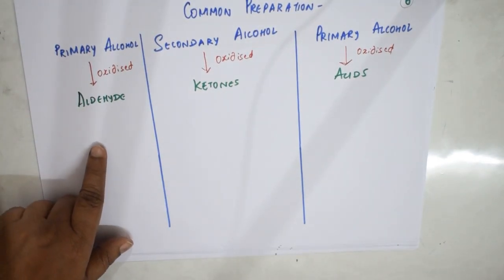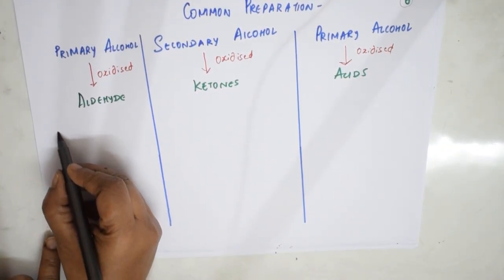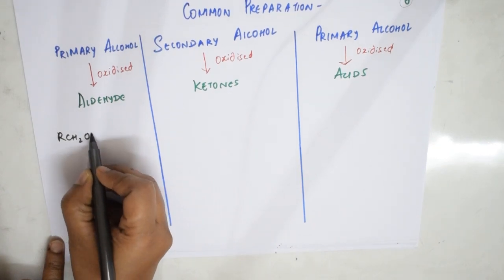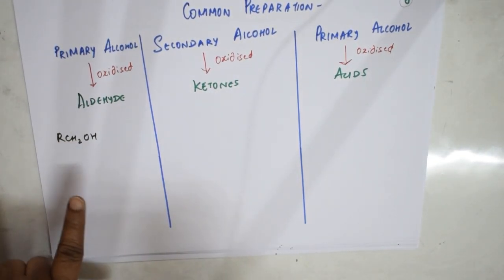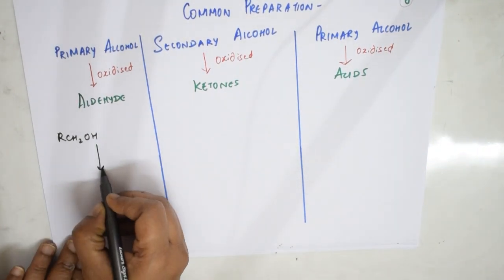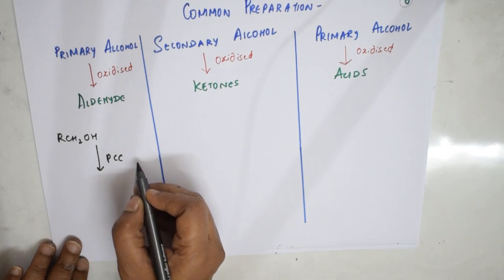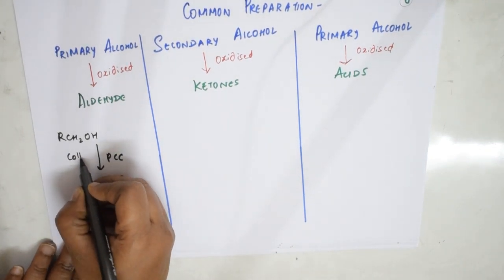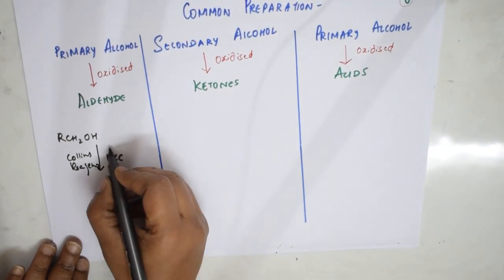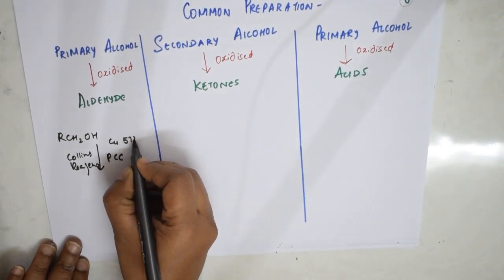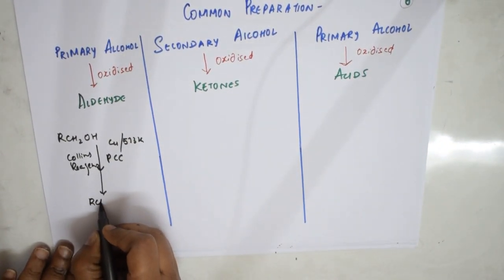Let us see. So here is a very important reaction. Whenever you take a primary alcohol, what is a primary alcohol? There are 2 hydrogens and 1 alkyl group, right? So in this case I'm going to use PCC, pyridinium chlorochromate, and Collins reagent, and you can also take copper in the presence of 573 Kelvin. Then what do you get? You're going to get aldehydes, remember, right?